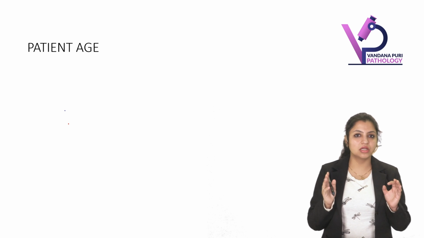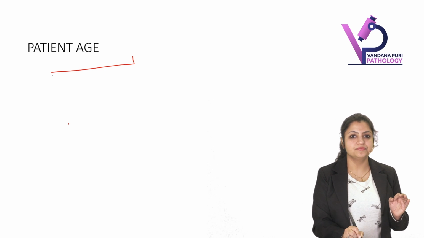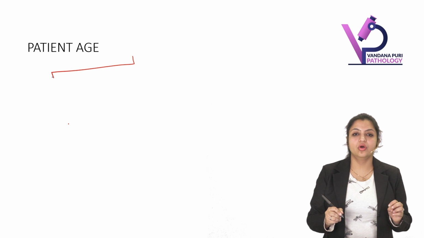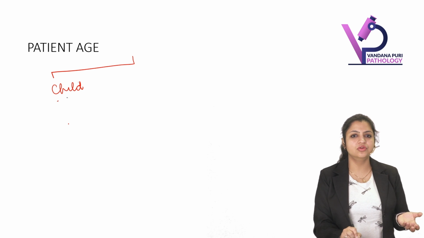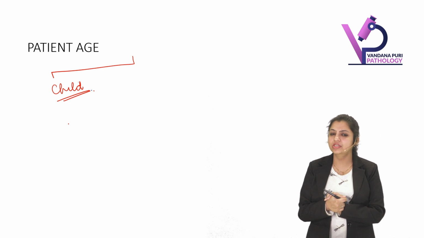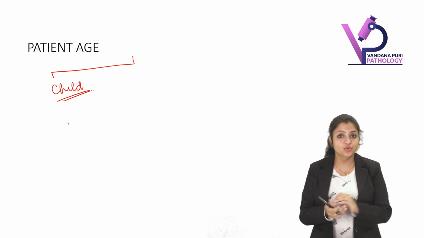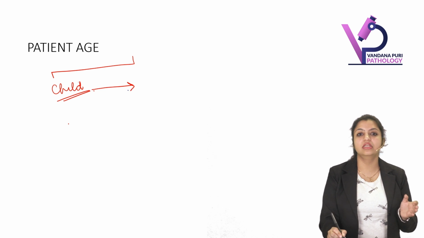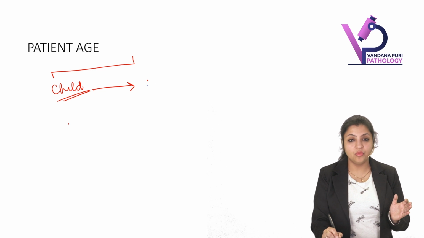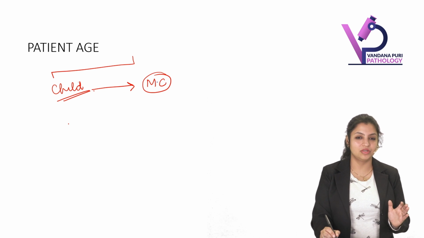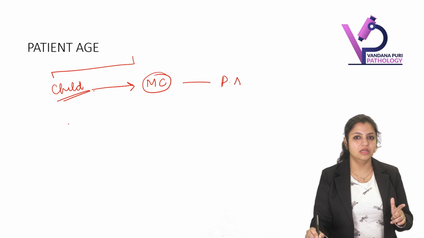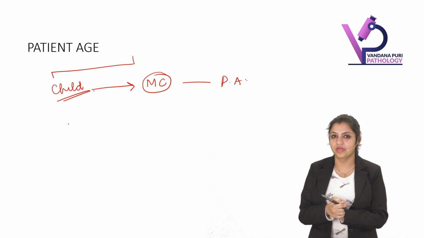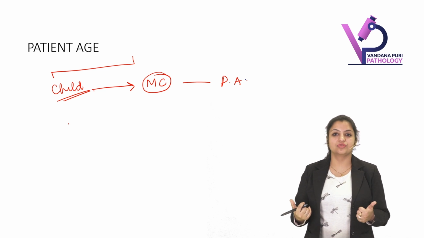What is the second point? Patient's age. Age is going to give you lots and lots of clues about what kind of patient you're dealing with. I can divide it into tumors which occur in childhood. Which are the tumors which occur in children? Remember, the most common pediatric tumor. You know already, what is it? Pilocytic astrocytoma. Perfect. The most common pediatric brain tumor is pilocytic astrocytoma.